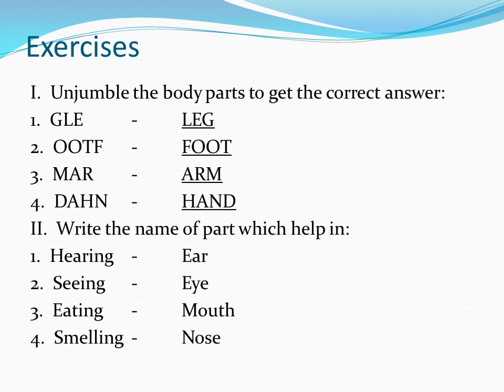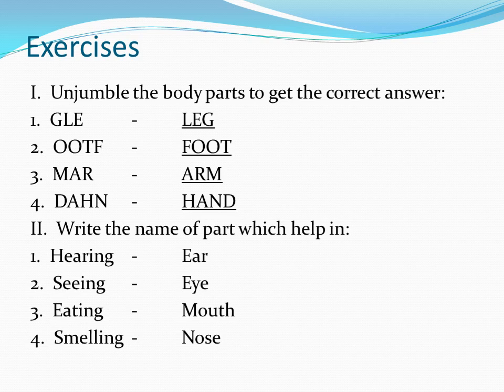So if we unjumble this, we will get the right answer as foot. F-O-O-T, foot. Third is M-A-R. The correct answer is A-R-M, arm. Fourth word is D-A-H-N. So the correct answer is hand. H-A-N-D, hand.